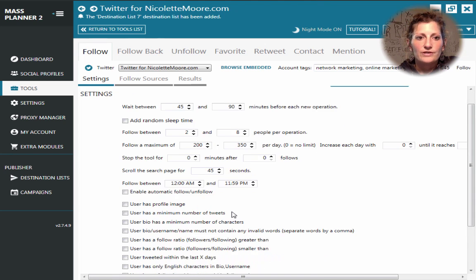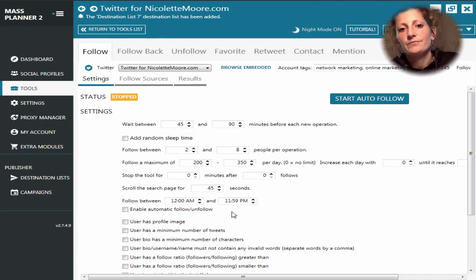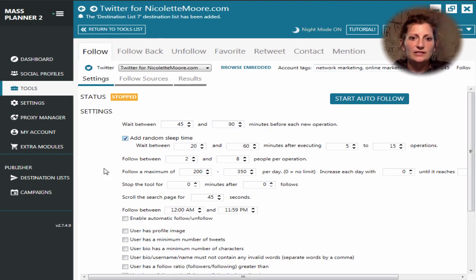I'm going to go over all these settings with you and determine how I'm going to set it up to make it lifelike. I always like to add random sleep times just because I want it to look lifelike. What I like about how Mass Planner has it set up is it says wait between 20 and 60 minutes. Whenever you see this, it simply means they're not going to have it configured at exactly 20 minutes to start posting again. They'll say sometime between 20 and 60 minutes, we'll start posting again.